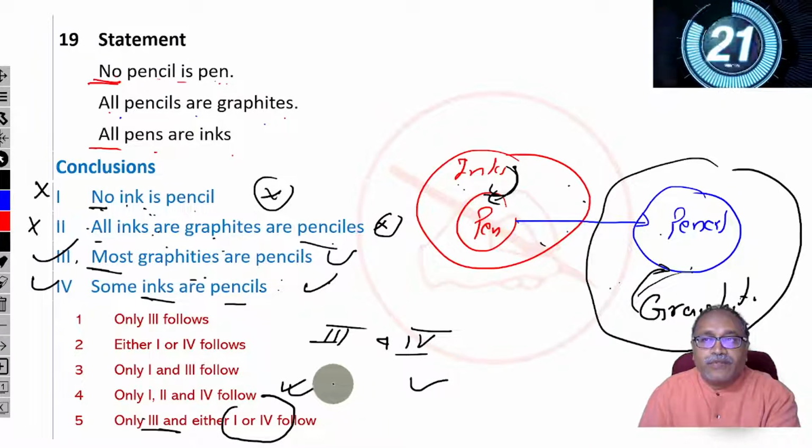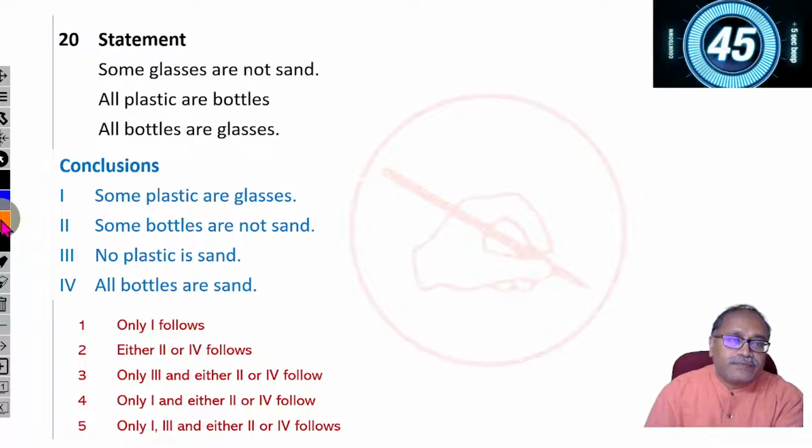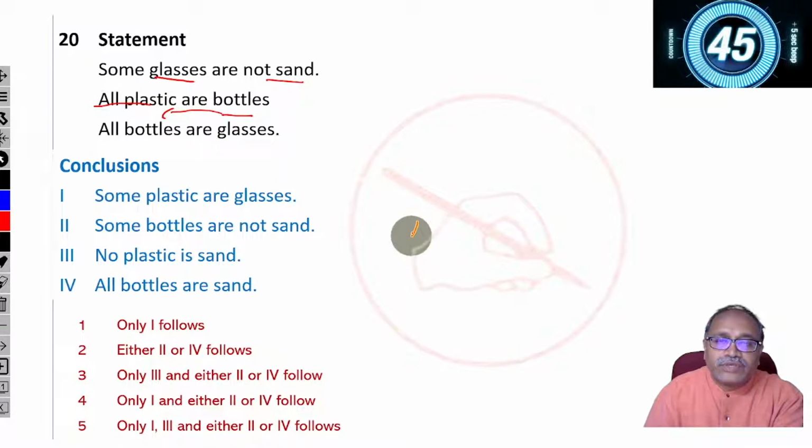Okay. Moving to the last question of the class, it is this. Now, some glasses are not sand. All plastics are bottle. And again you have with bottle. So why not to start with plastic? Let's see, your time starts.